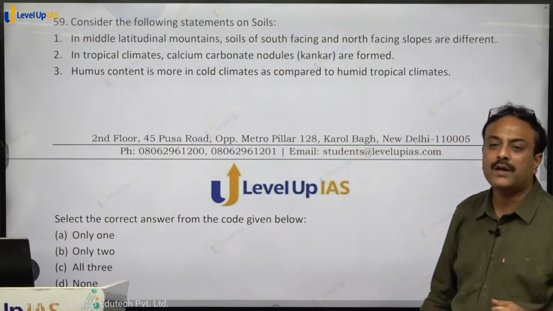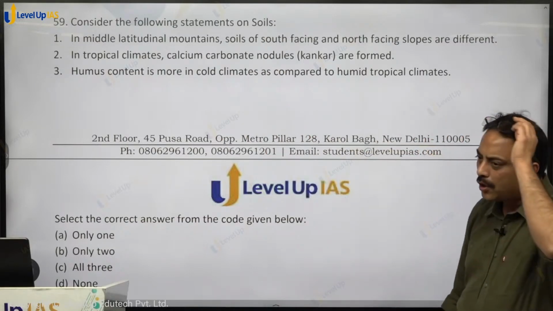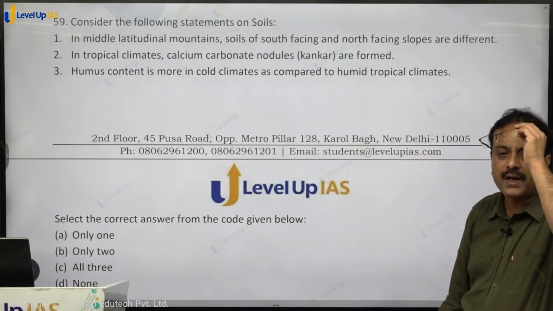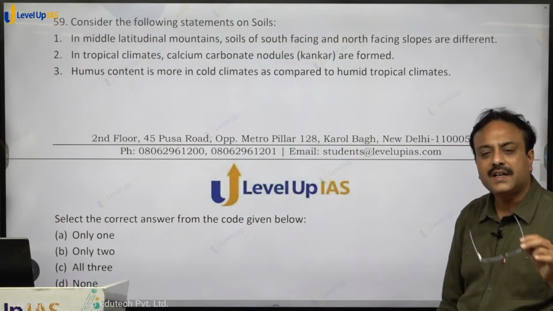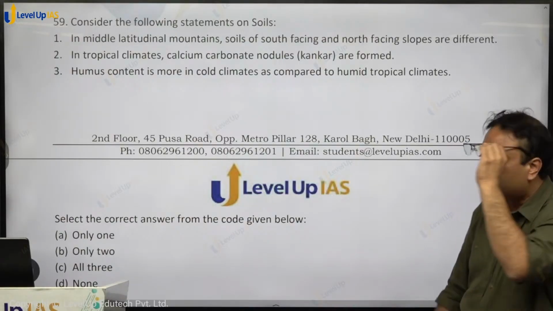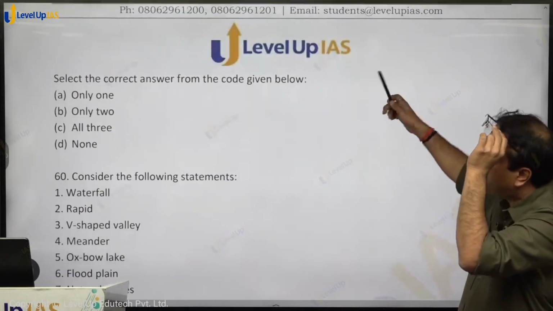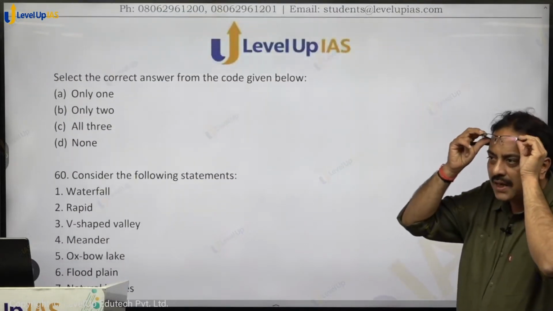Humus content is more in cold climates as compared to tropical humid climates. Absolutely correct statement. Statement 1 is correct, statement 2 is correct, statement 3 is also correct. All the 3 statements hold true. Option C, C for cat shall be the right answer.